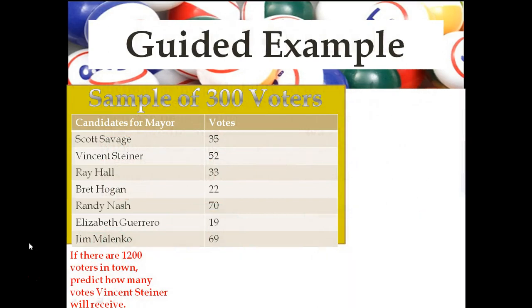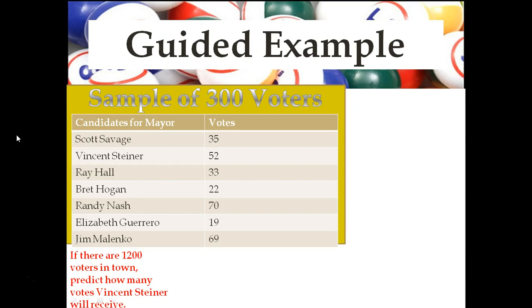So here's a guided example. We have candidates for mayor, and there are their vote totals on the right. And I give you the total. I say it's a sample of 300 voters. And now my question to you in the bottom left-hand corner is simple. If there are 1,200 voters in town, predict how many votes Vincent Steiner will receive.